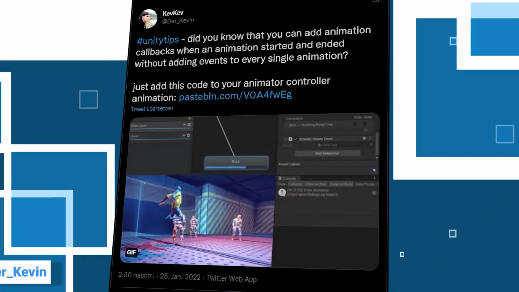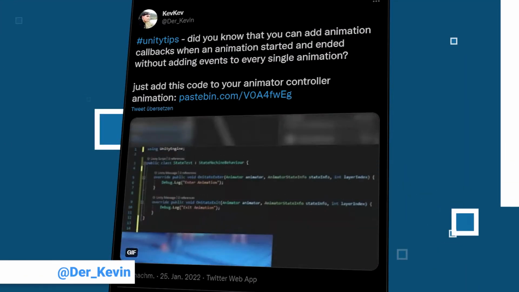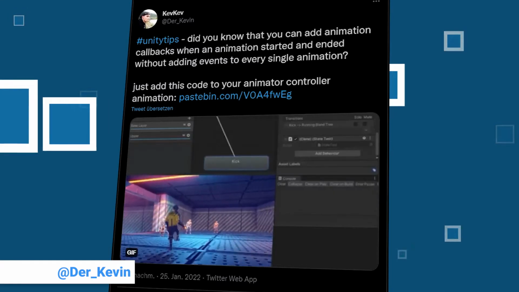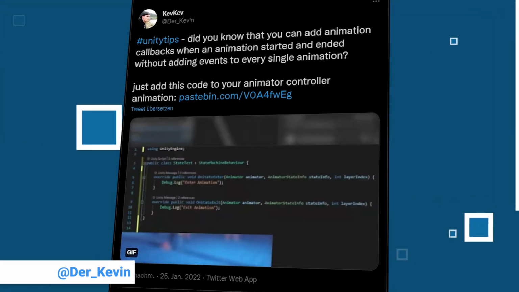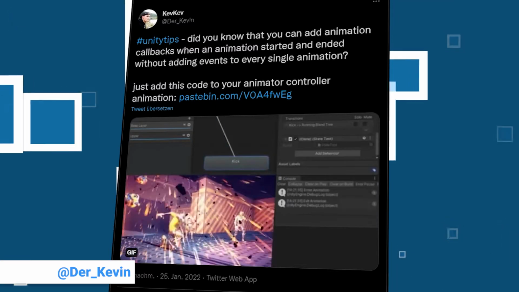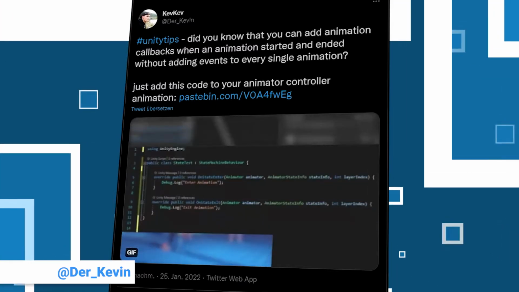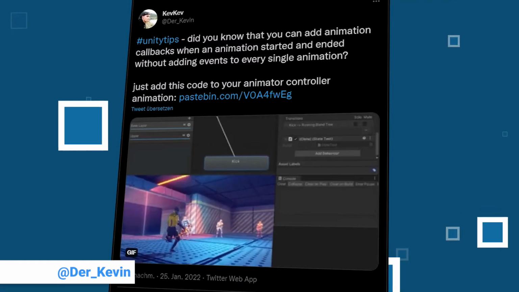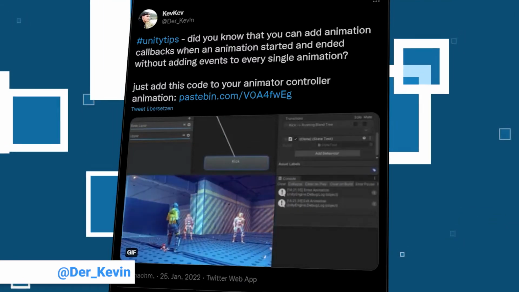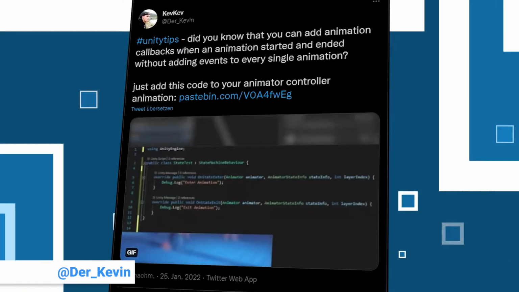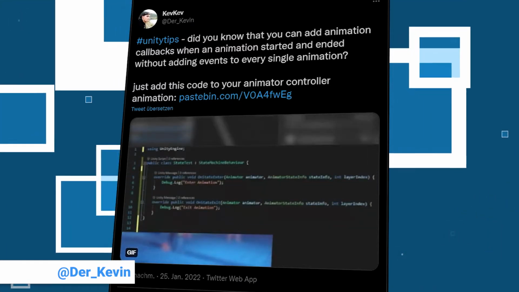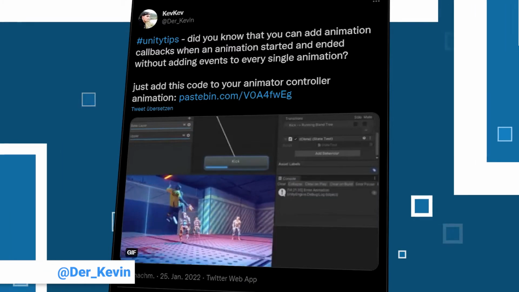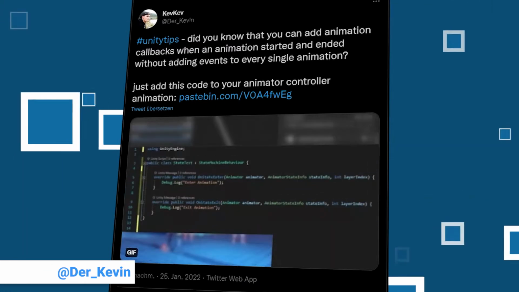We are starting this week off strong with a tweet by Kevin. It might be a familiar face, as he is the creator of Last Man Sitting and the Pigeon Simulator. On his profile he teases us with something secret coming in the future. He has an impressive 30.3 thousand followers already. He shares a tip about adding animation callbacks without the need of adding events to every single animation by simply using a few lines of code. To make it more accessible, he added a paste bin.